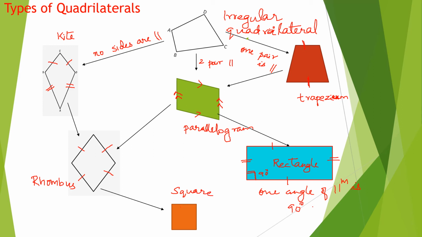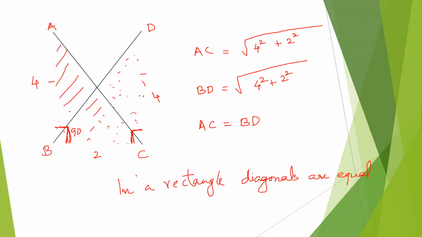Square is the smallest one. It has all the properties of a parallelogram. Opposite sides are parallel. One angle is 90 degrees. It is a rectangle as well as it is a rhombus. This is congruence and all you have learned. So based on that, you will be telling me.